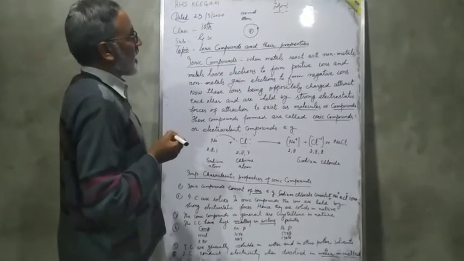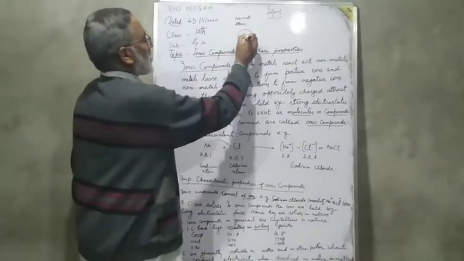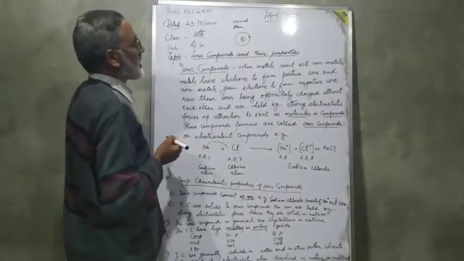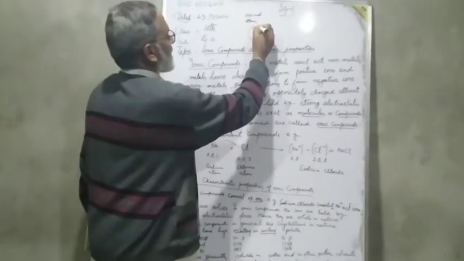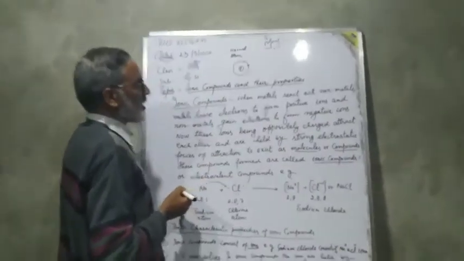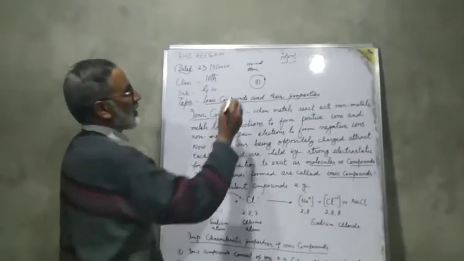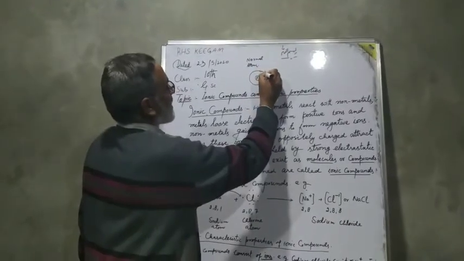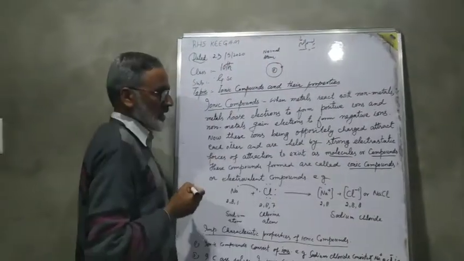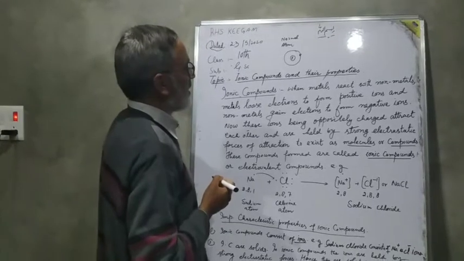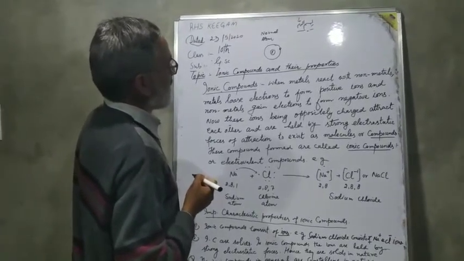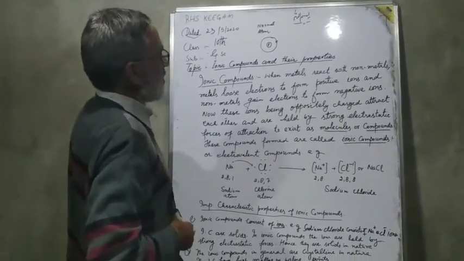You also know that protons are positively charged, whereas electrons are negatively charged. So overall, a normal atom is a neutral atom. It is neither positive nor negative.